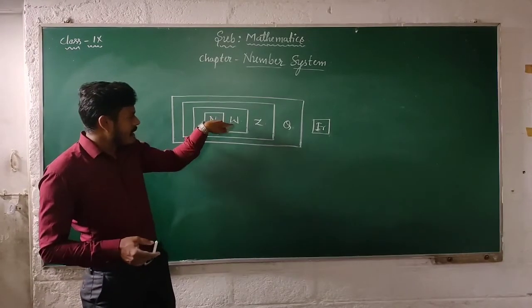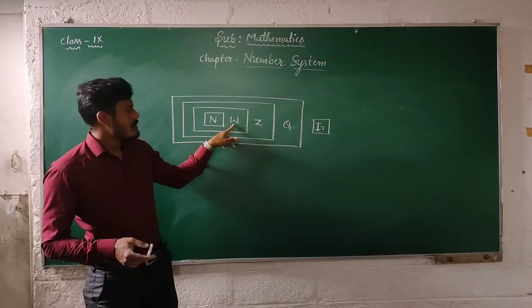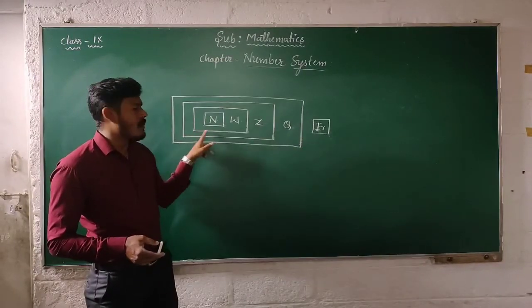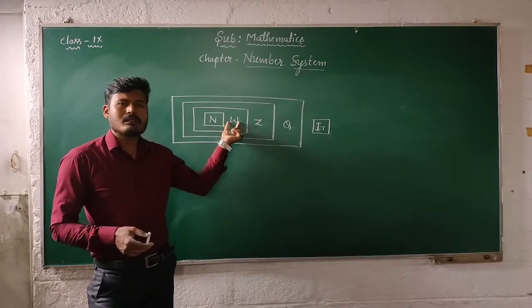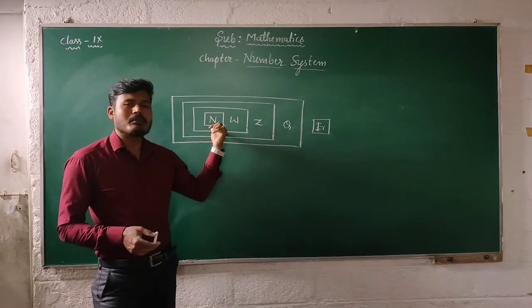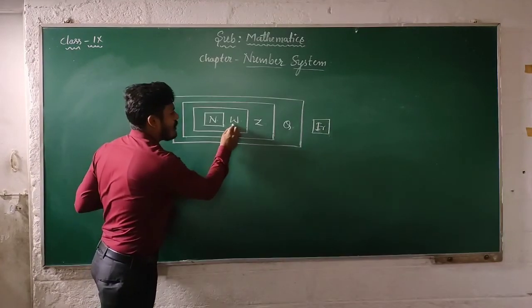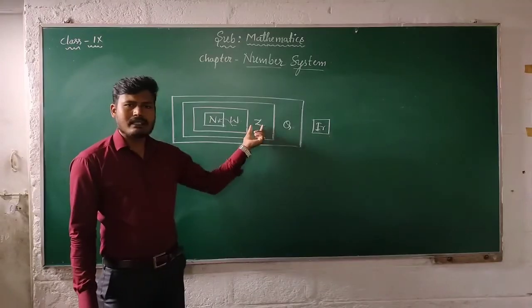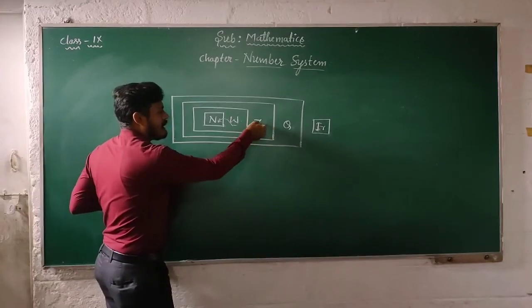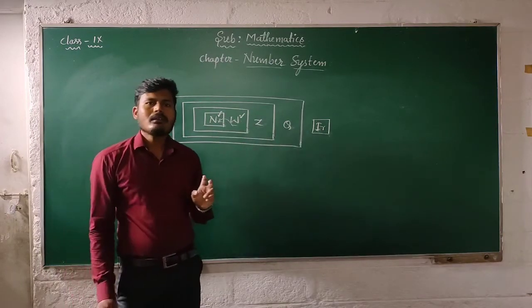Then the second box includes whole numbers. Whole numbers include natural numbers along with 0, so every natural number is included in the whole numbers. Then moving on to integers: integers include both natural and whole numbers.